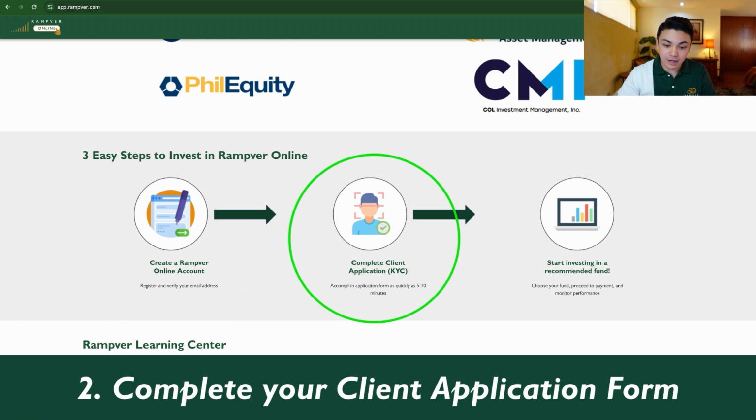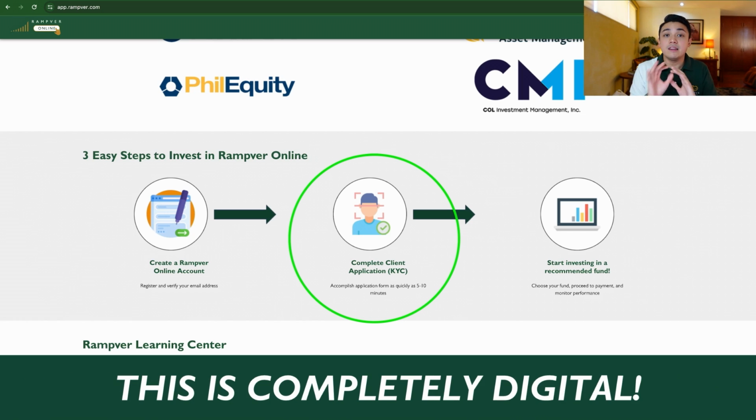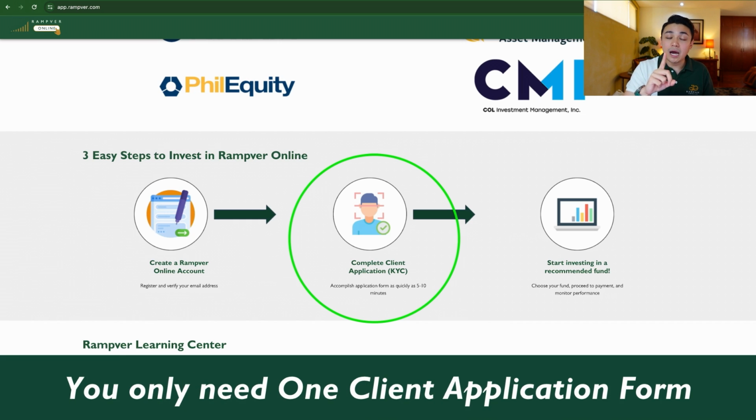Next is completing your client application. Ito yung sinasabi kong you can complete in 5 to 10 minutes because this is completely online. This is all digital. And ang kagandahan nito is one form lang, one client application lang, open ka na to all of the available funds and products on Rampver Online, diba?